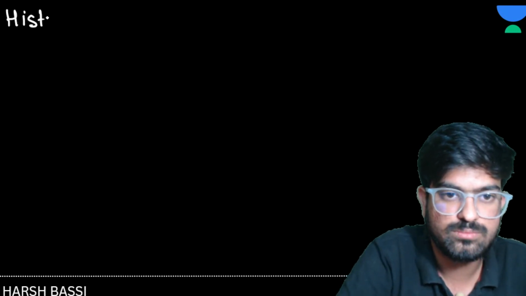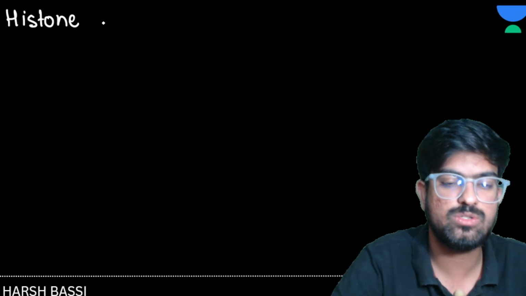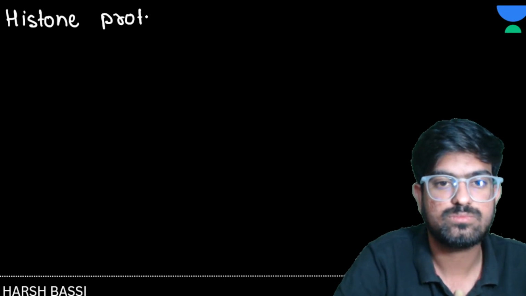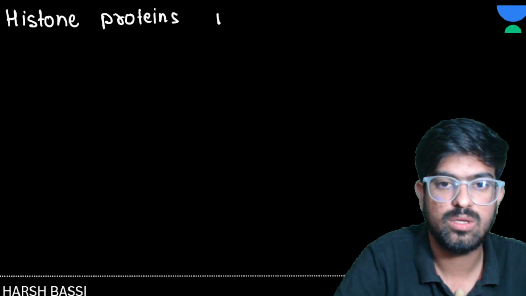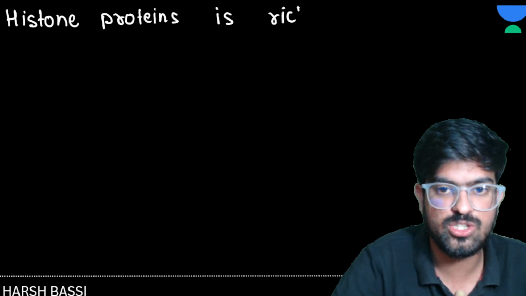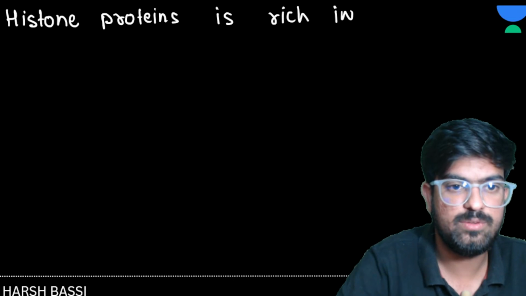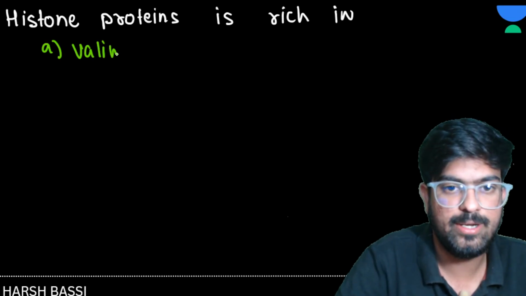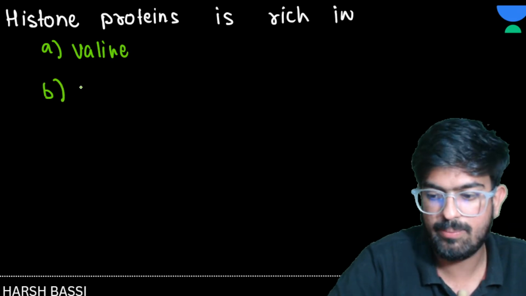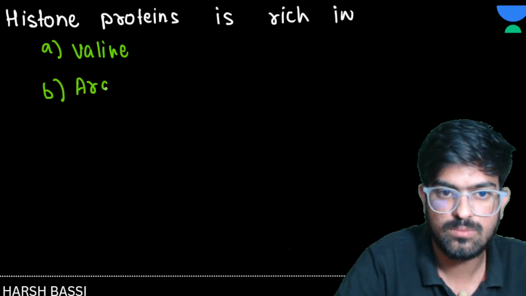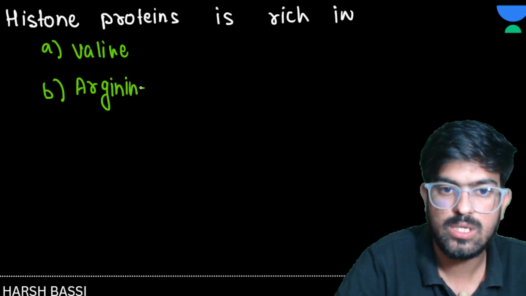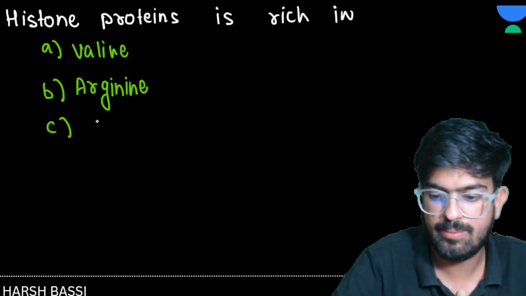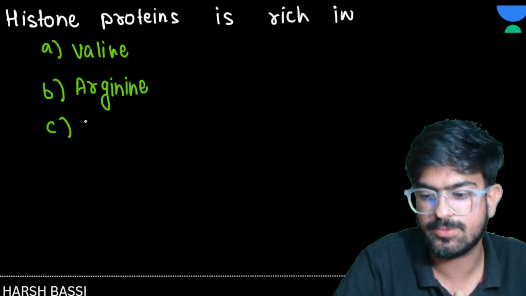Histone proteins are rich in number one, valine, number two, arginine, number three, lysine.